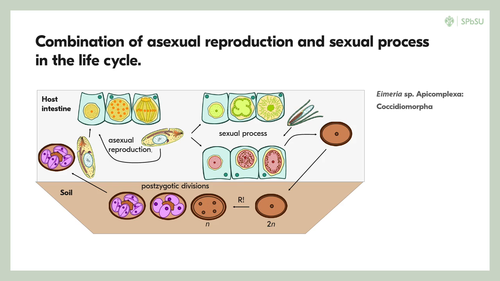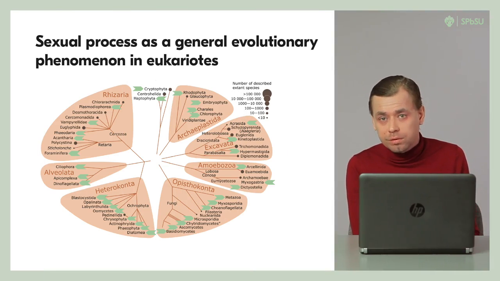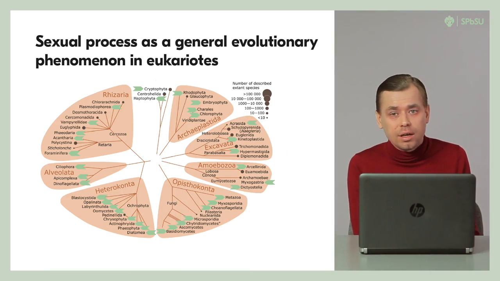For a number of protist groups, only asexual reproduction is known. For example, many amoebozoans, euglenozoa, and trichomonads have life cycles represented by a succession of asexual reproductions. Genetic recombination is absent, and in fact all the descendants of one individual are a genetic clone, and each morphospecies is a system of such clones. Such cycles are called agamous.